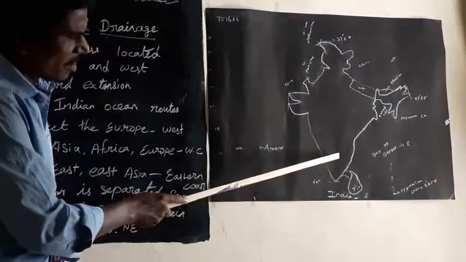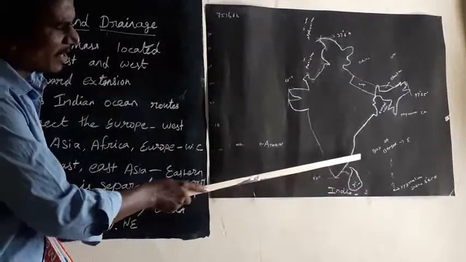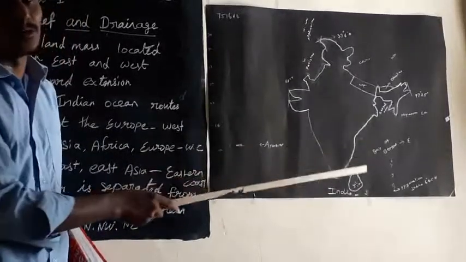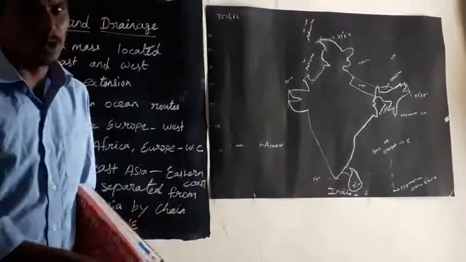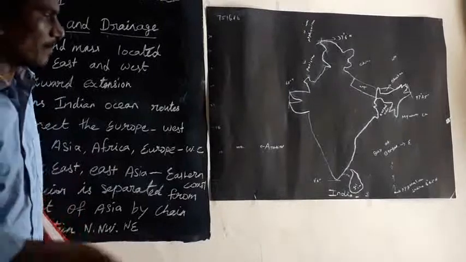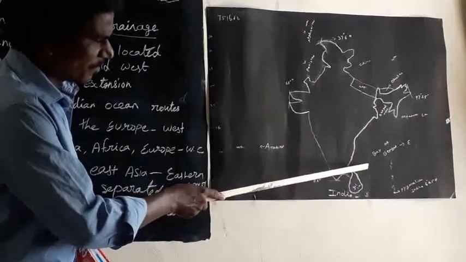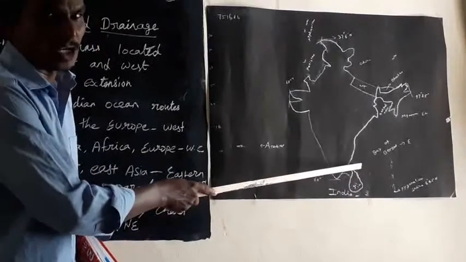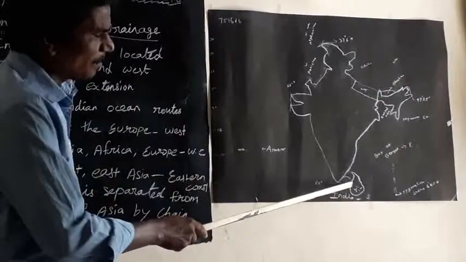So India and Sri Lanka are separated by a narrow and shallow strait. Narrow means small width, and shallow means small depth. So India and Sri Lanka are separated by the narrow and shallow Palk Strait and Gulf of Mannar.